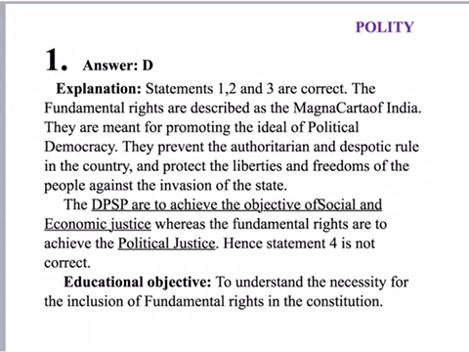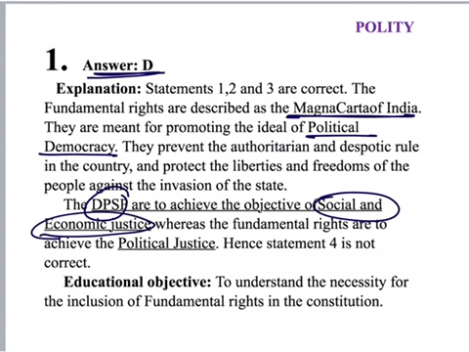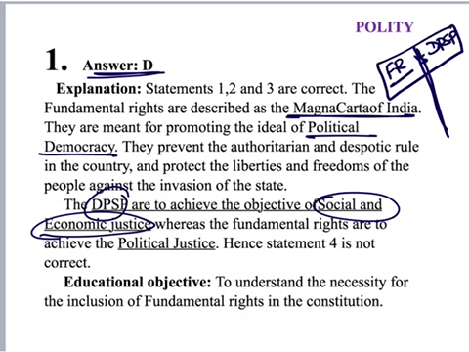Here in the explanation, answer is given as D and value addition points are given over here. Fundamental rights are described as Magna Carta of India. They provide political democracy. DPSP is to achieve social and economic justice. So, please write down the differences between fundamental rights and DPSP. From this section, there's always one question asked in every year prelims, either regarding fundamental rights or DPSP, or in most cases the differences and similarities between the two. So read about this carefully.